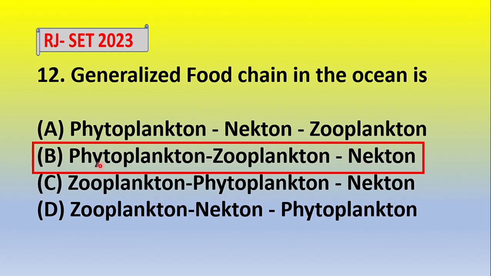Phyto means plant, and plankton means planktonic. So phytoplankton means planktonic plant, and zooplankton means planktonic animal. And nekton is the active swimmer, like fish, etc.